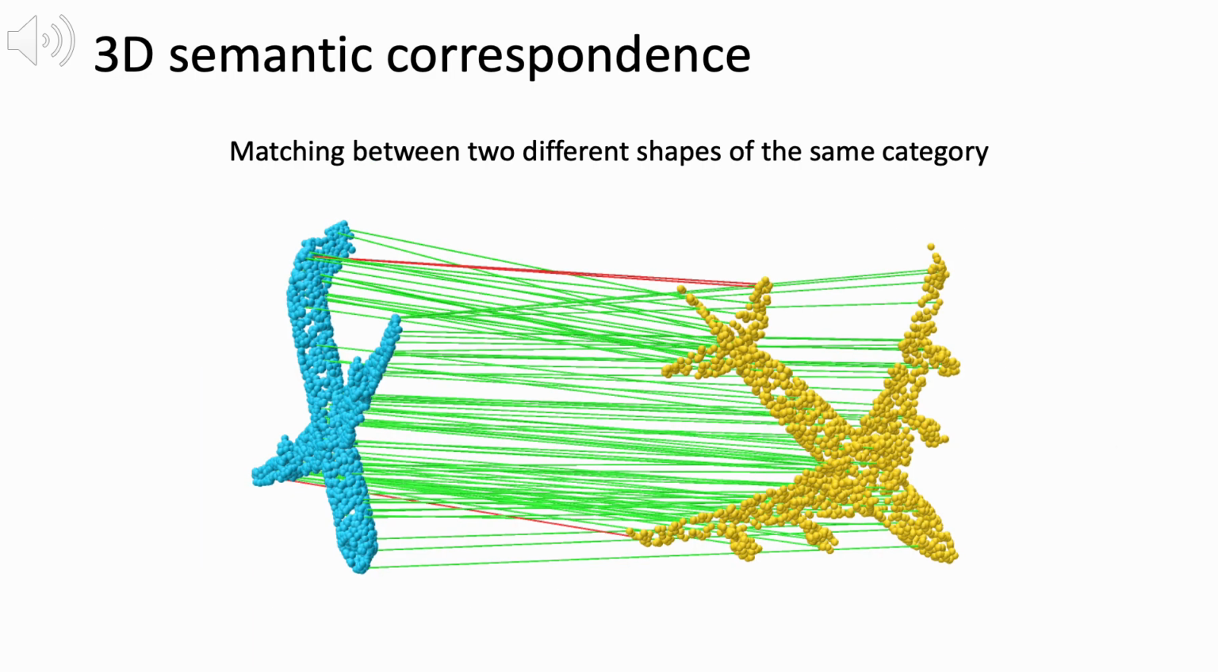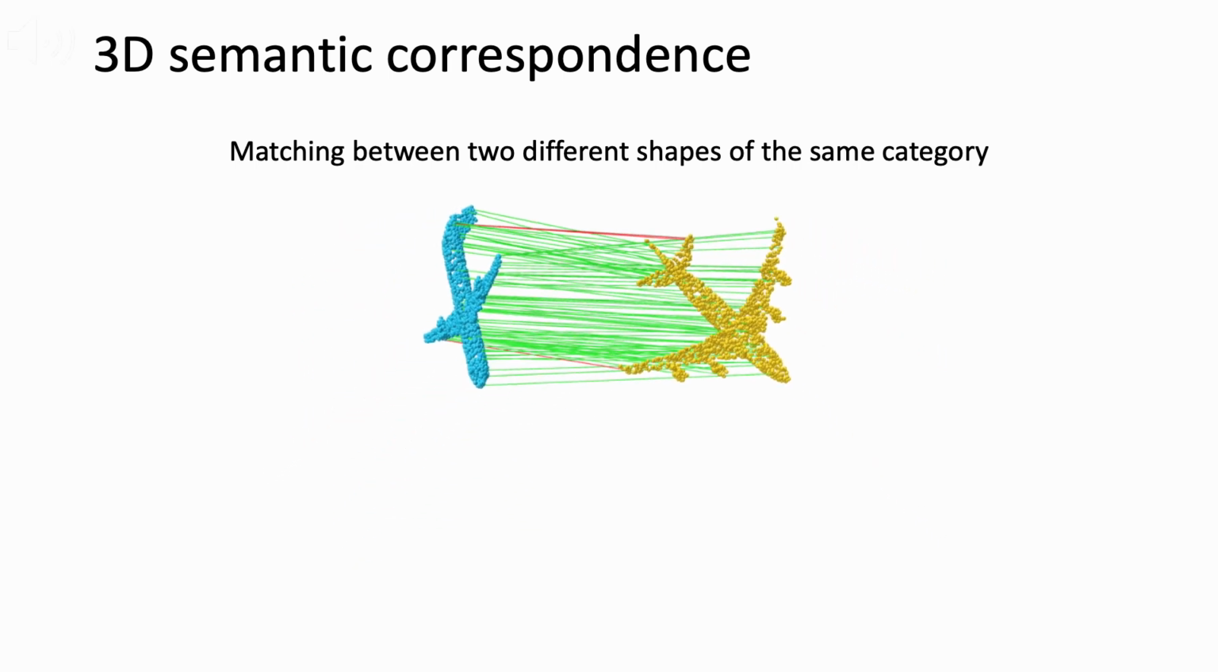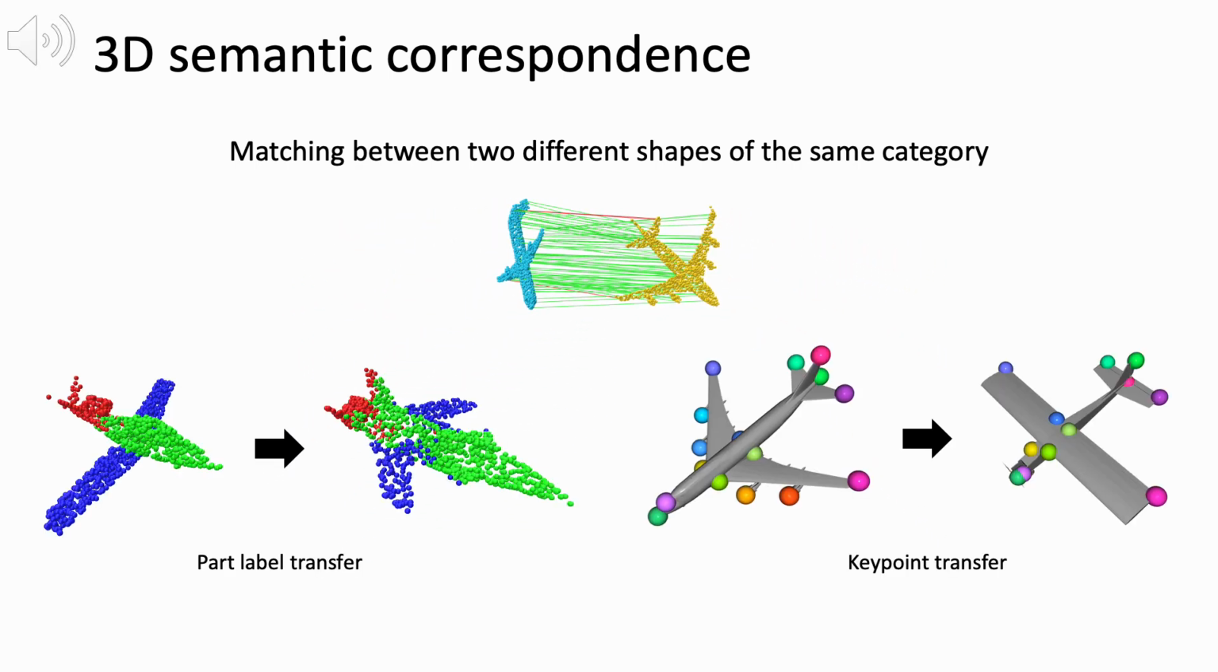3D semantic correspondence is a fundamental task that identifies matching point pairs between two shapes of the same category, even if they are rotated differently. After identifying matching point pairs, various applications are possible, such as part label transfer, key point transfer, and more.